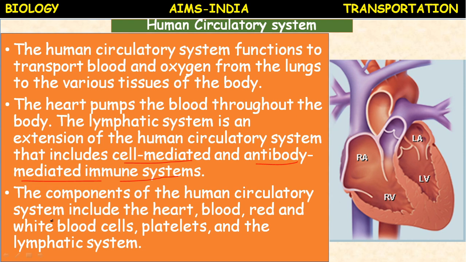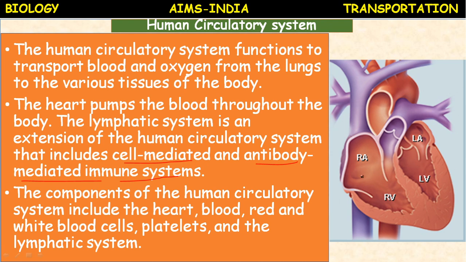So the lymphatic system also helps in the development of this immunity by producing WBC. Now come to the heart. Human heart is how many chambered? Four chambered: right auricle, left auricle, right ventricle, left ventricle. So this is a simple picture of the internal structure.